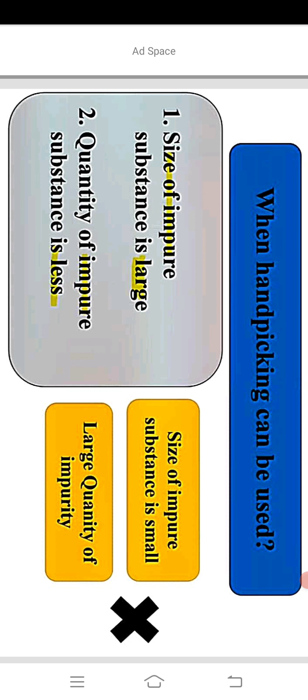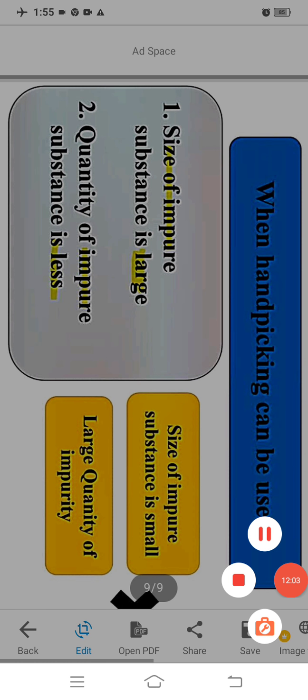But when the size of the impure substance is very small and a large quantity of impurities is present, then we can't use the hand picking method. So we can use hand picking only when the unwanted material is present in smaller quantity and its size is large, and its size, shape or color is different from the useful one. Okay, this is up to your today's lesson.